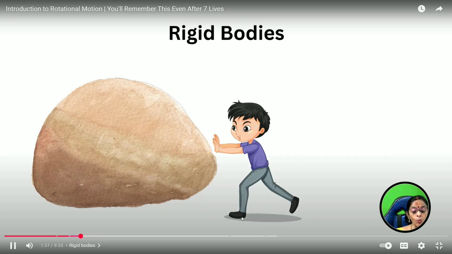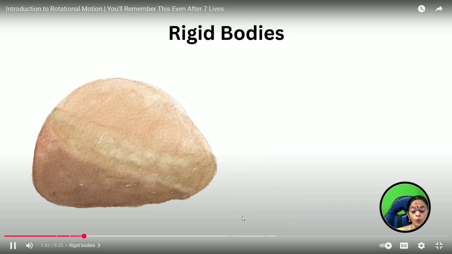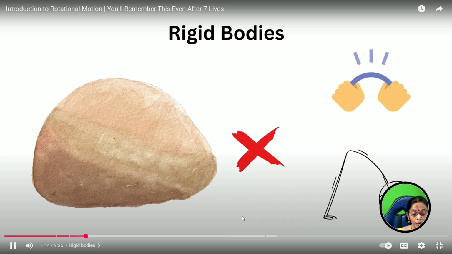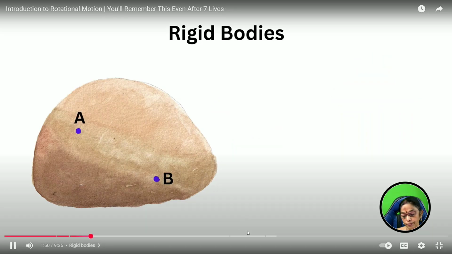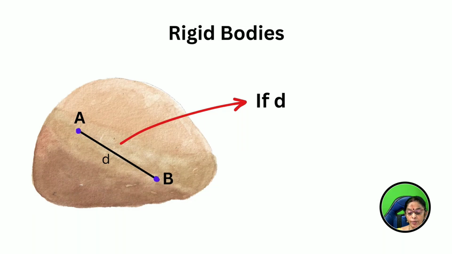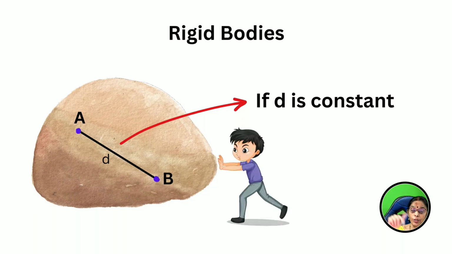The distance between 2 points remains constant. External force is acting on the rigid body, but still the distance between the points remains constant. You can see the distance between the 2 points remains fixed. Even if it is moving, the distance between the 2 particles does not change, therefore it is called a rigid body.